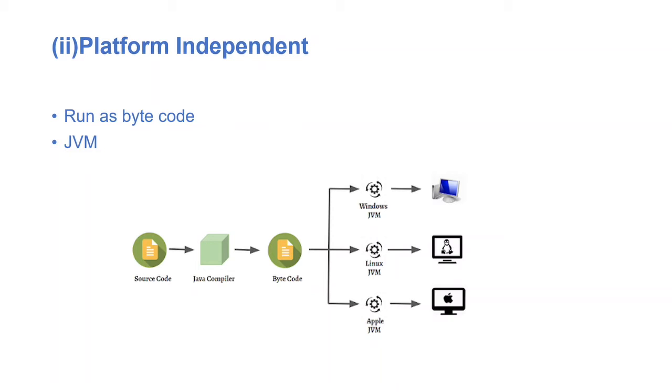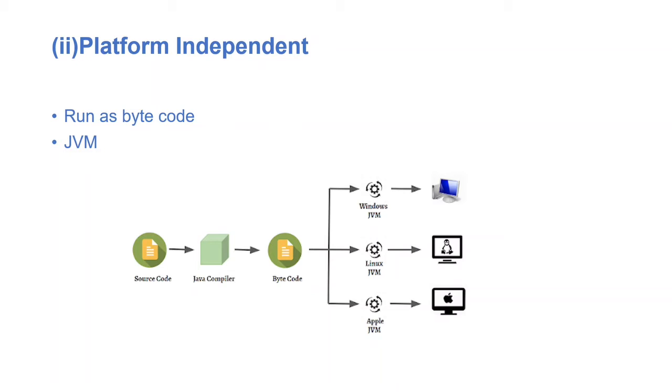look at this picture. Here we have four kinds of transformation. The first step is source code. Source code is the one which is created by the programmer. Then this code will reach the Java compiler. The Java compiler transforms this code into bytecode. This bytecode reaches a system where the Java virtual machine actually runs the program.